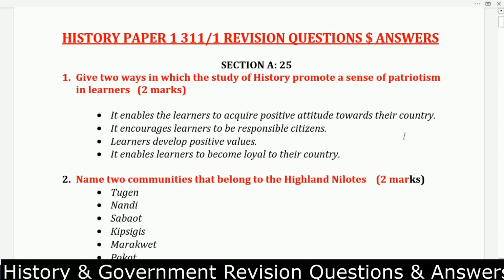Question number 1: give 2 ways in which the study of history promotes a sense of patriotism in learners. Number 1, it enables the learners to acquire a positive attitude towards their country. So that is what history does to the learners. Number 2, it encourages learners to be responsible citizens. Number 3, learners develop positive values. Number 4, it enables learners to become loyal to their country.